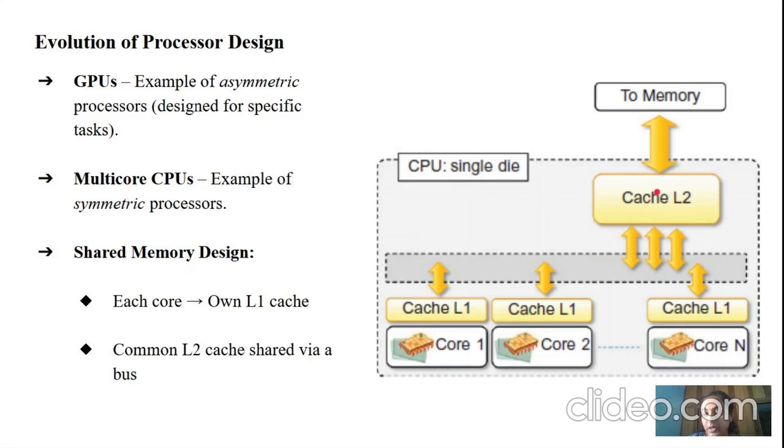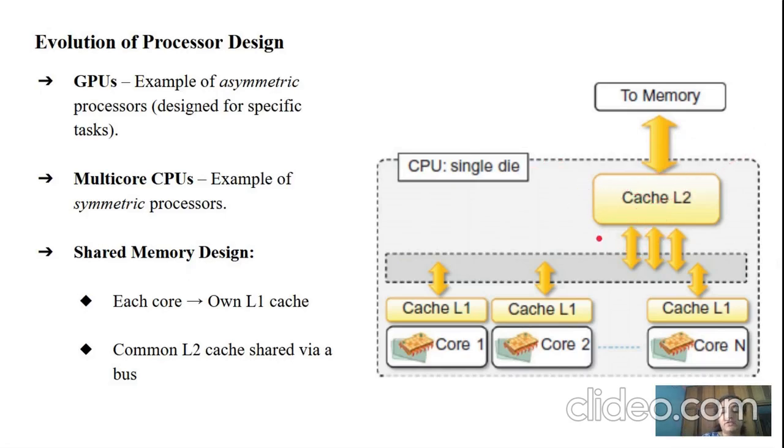This whole diagram is a CPU single die, wherein it will be processing the same thing. Here, a GPU is an example of an asymmetric process, designed for a specific task. Next, multi-core CPUs are an example of a symmetric process. In this shared memory design, each core owns its own cache called L1, and the common L2 cache is shared via a bus or a channel, and then again the L2 cache will be connected with the main memory of the system.